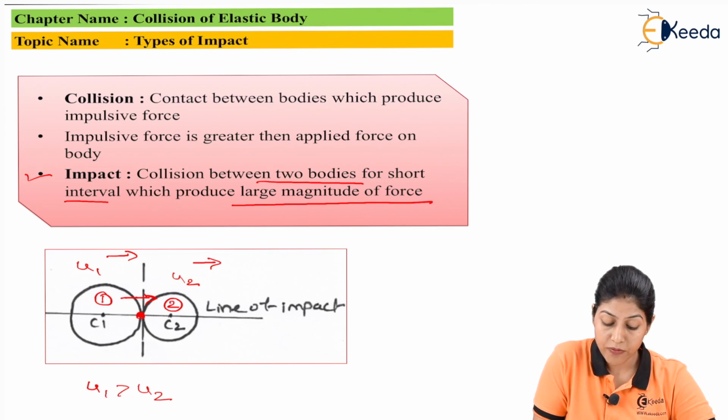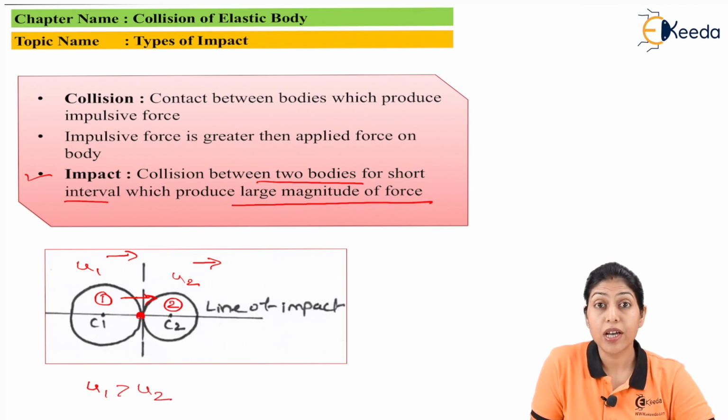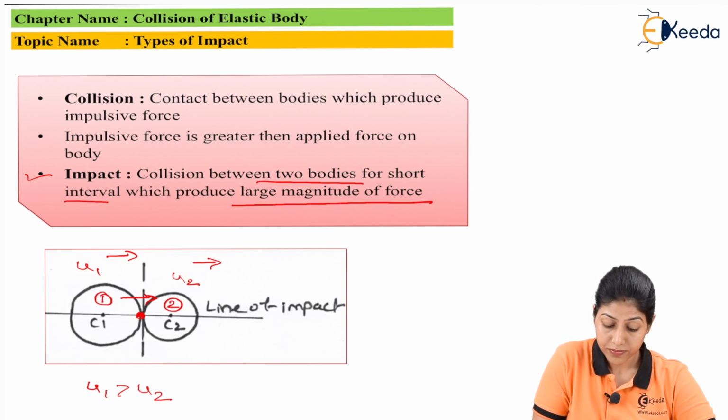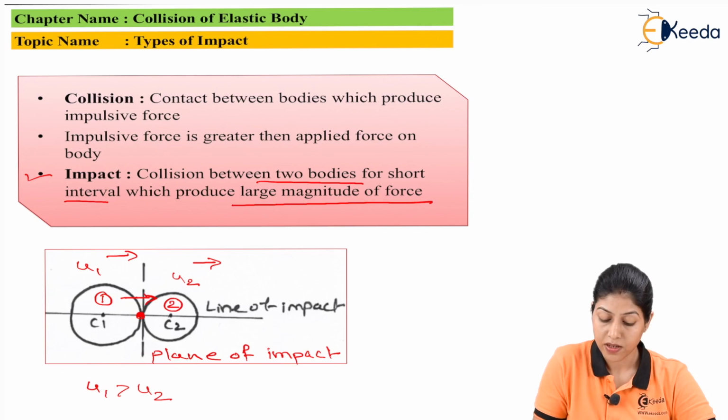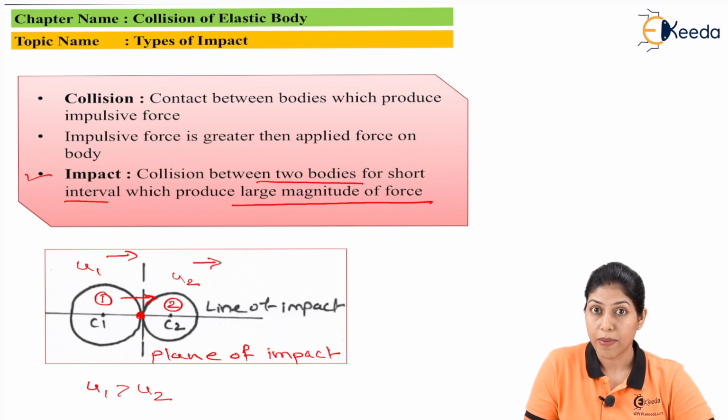And here, if we draw a vertical line which is intersecting this particular line of impact, the line which is passing through this point of contact, so if we draw a plane here, that particular plane will be the plane of impact. This particular plane is called the plane of impact.